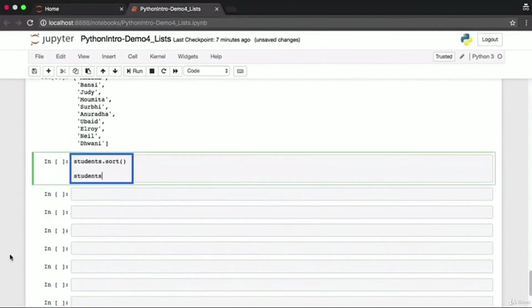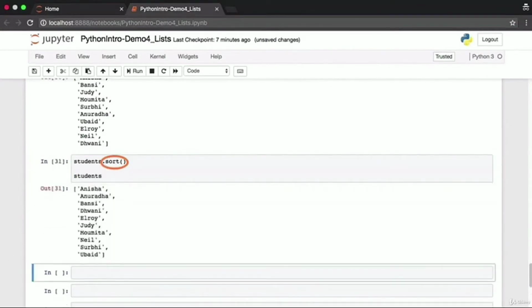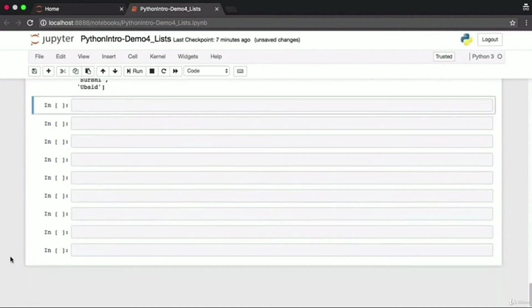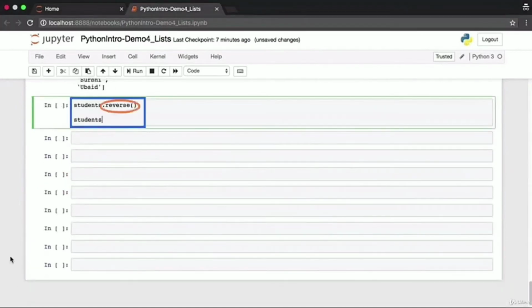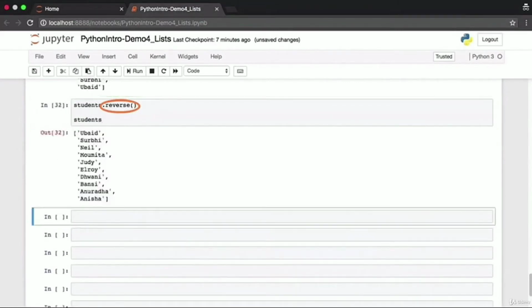Lists also have a very handy sort functionality, which allows you to sort the elements of the list by default in ascending order. Typically, you won't use the sort function on the list itself. There is another built-in function that we'll look at later for sorting. You can reverse the elements of a list using the reverse function. Many of these functions are named in a very intuitive way. You should just look them up and see how they work.